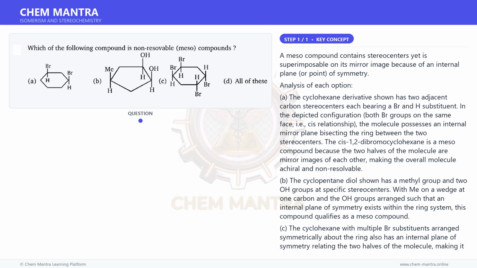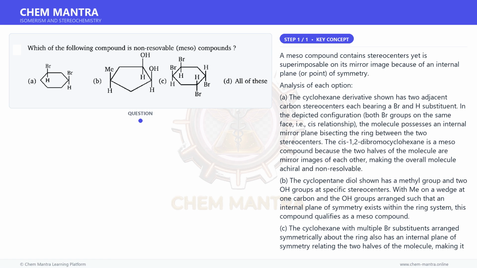A. The cyclohexane derivative shown has two adjacent carbon stereocenters each bearing a Br and H substituent. In the depicted configuration, both Br groups on the same face, i.e., cis relationship, the molecule possesses an internal mirror plane bisecting the ring between the two stereocenters. The cis-1,2-dibromocyclohexane is a meso compound because the two halves of the molecule are mirror images of each other, making the overall molecule achiral and non-resolvable.